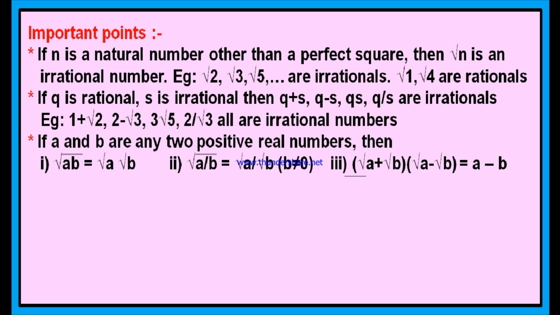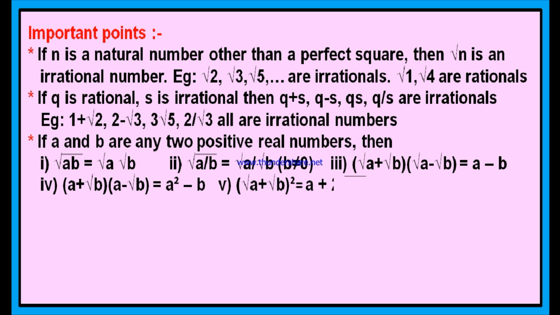And third property, root a plus root b into root a minus root b is equal to a minus b. You observe this, root a plus root b into root a minus root b. This is in the form of a plus b into a minus b. We know that a plus b into a minus b is a square minus b square. That is root over a whole square minus root b whole square. Root a whole square means square root and square will be cancelled. You will get a. Minus root b whole square means square root and square will be cancelled. You will get b. Understood?